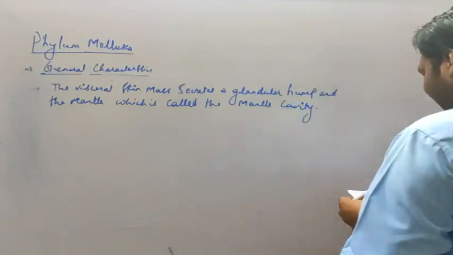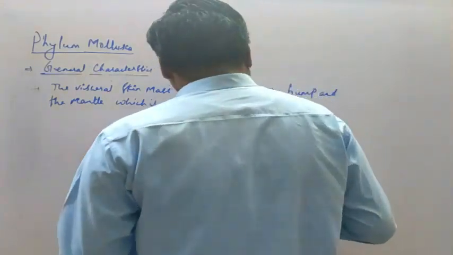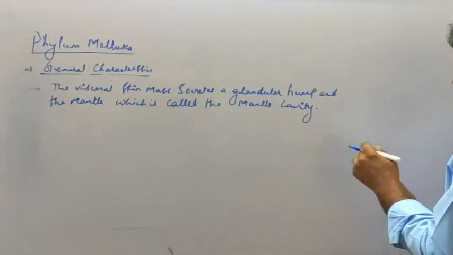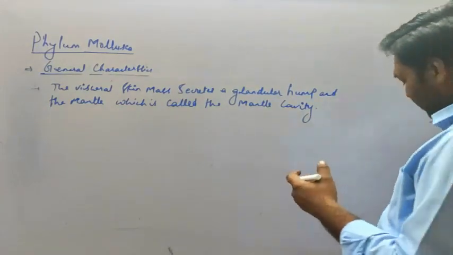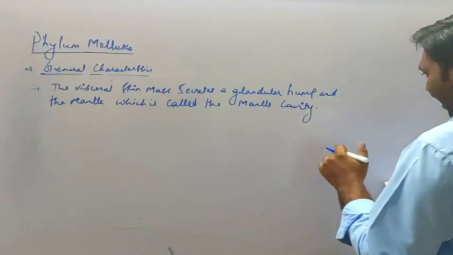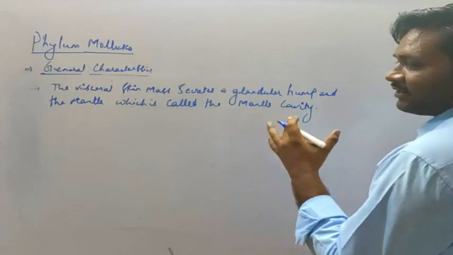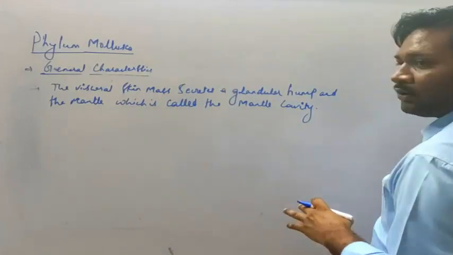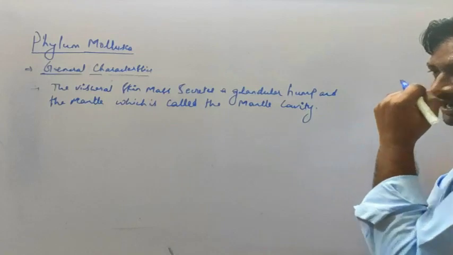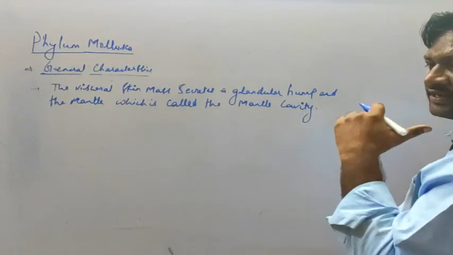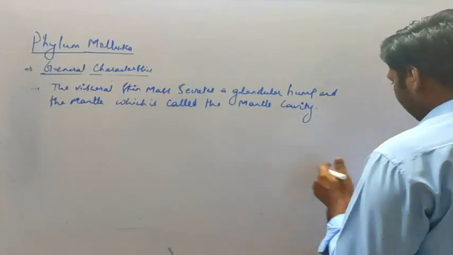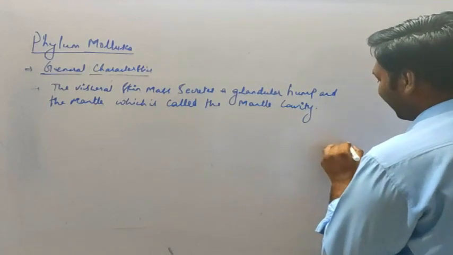If you look at the diagram, you will come to know. I'll draw the diagram of the snail, so you will get the idea what these structures are, which part is the visceral part, which part is covered with the mantle and which part is covered with the calcareous shell. So let's see a rough diagram over here.